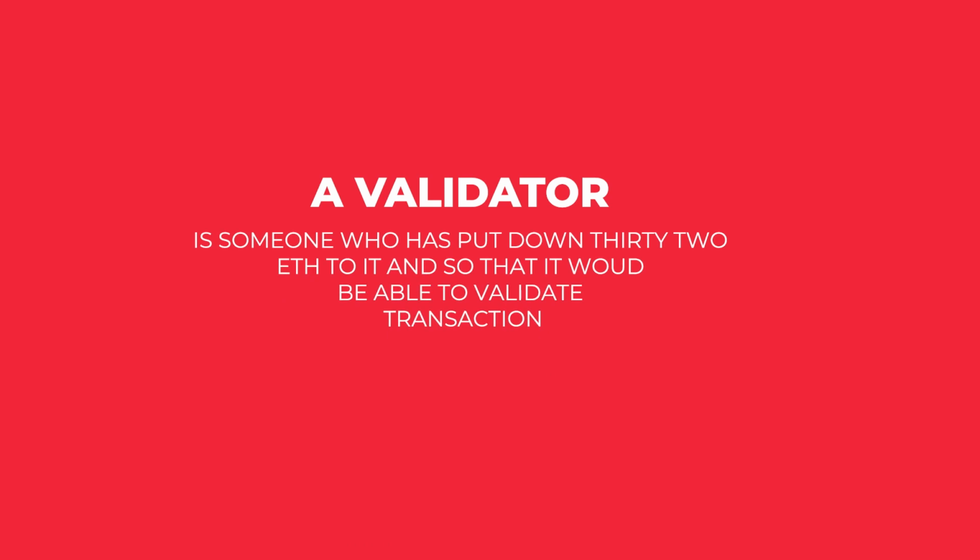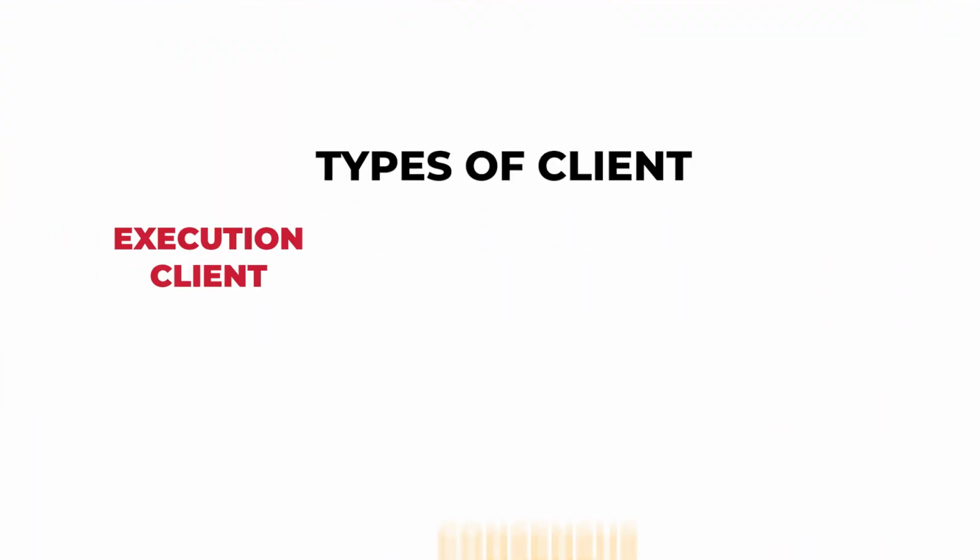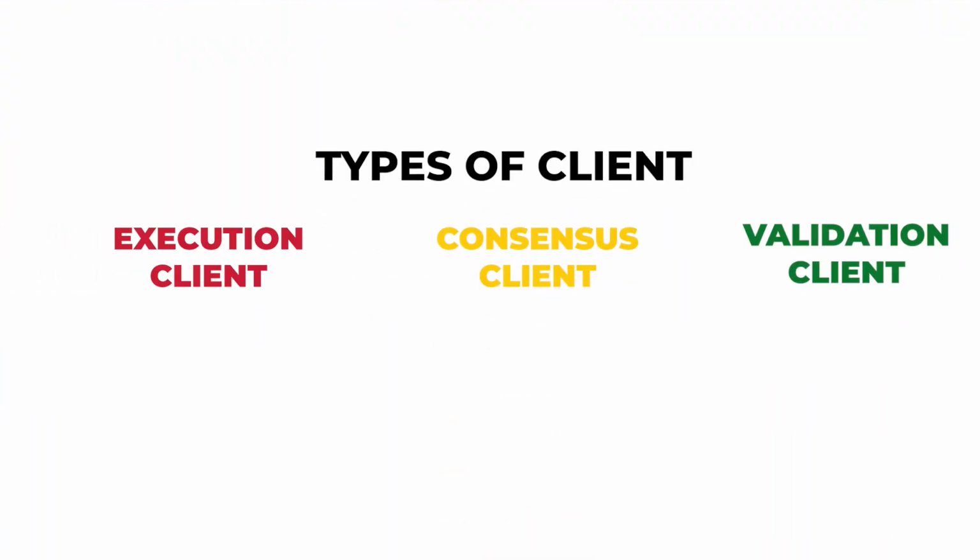So, who is a validator, you ask? In proof of stake, a validator is someone who has put down 32 ETH so that he is able to validate transactions. When you stake your 32 ETH, you run 3 clients on your system: the execution client, the consensus client, and the validation client. These 3 clients make it possible from when the user signs a transaction and broadcasts it on the blockchain to its finality. Finality is when the block passes 2 checkpoints.